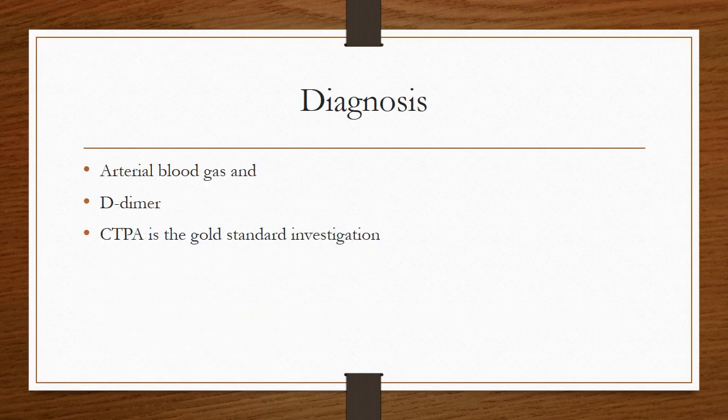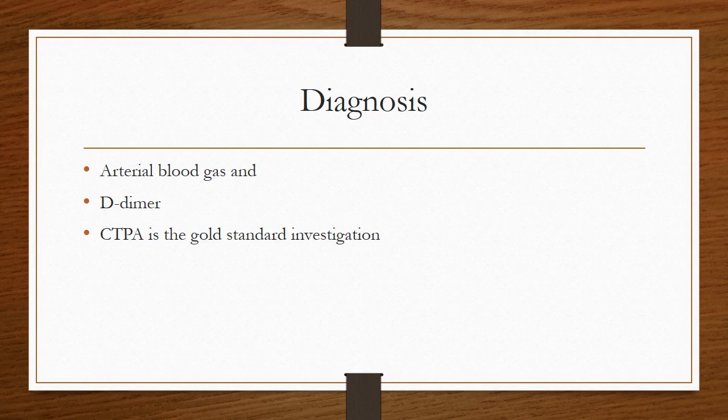If pulmonary embolism is suspected, the initial test that should be done is the arterial blood gas analysis and the D-dimer. The classic blood gas pattern associated with PE is decreased PaO2, decreased PaCO2, and an increased AA gradient. However, this pattern is seen in other conditions as well, such as the panic attacks and the infections. The hypoxemia may not be present in about 10 to 15% of the cases of PE.